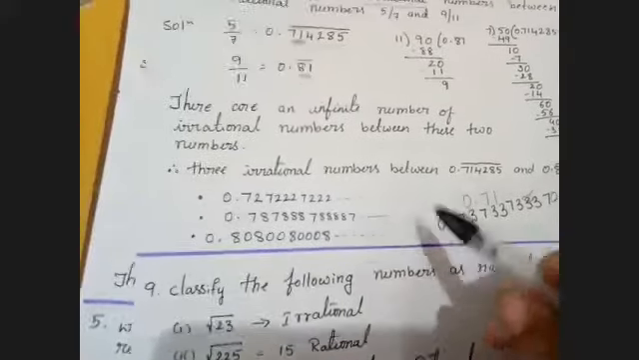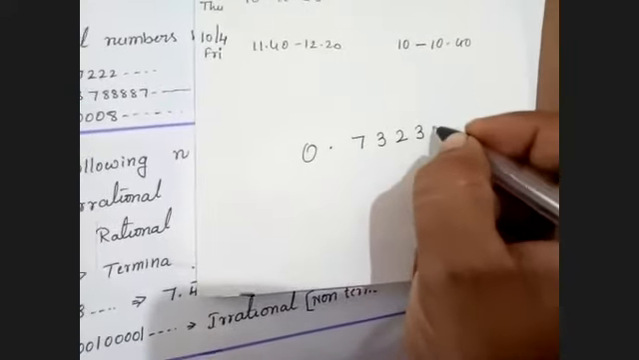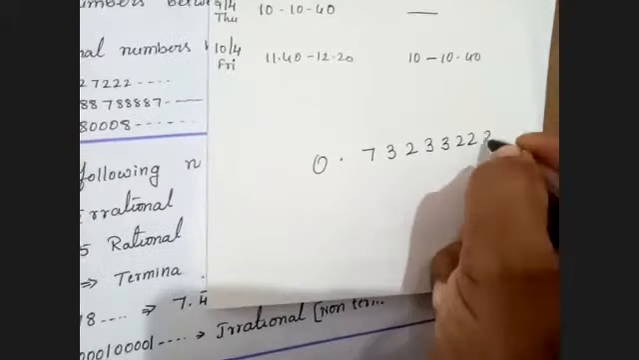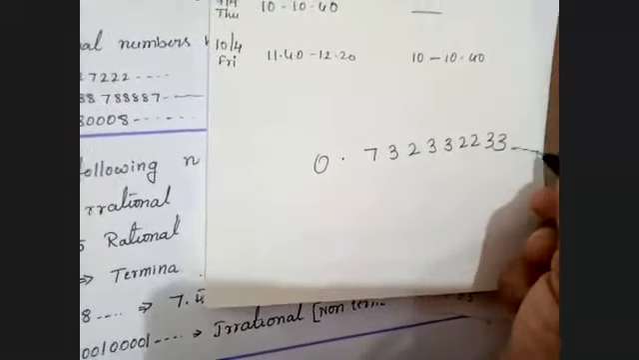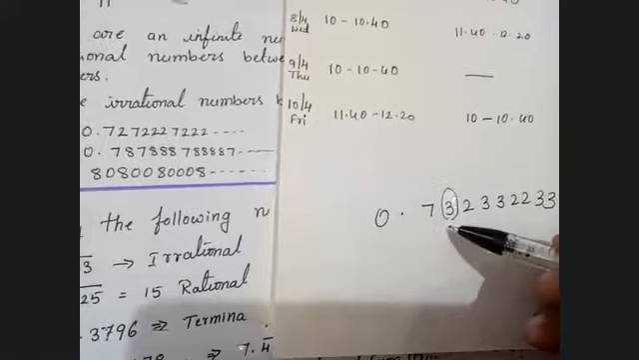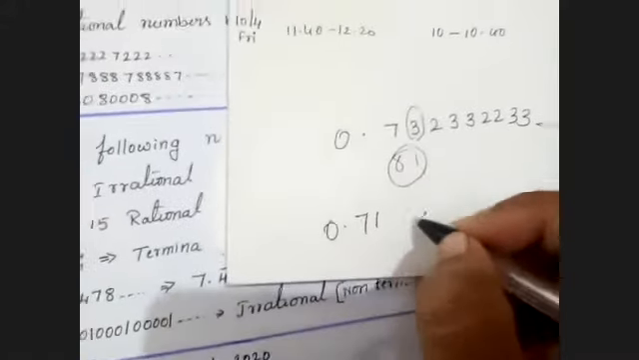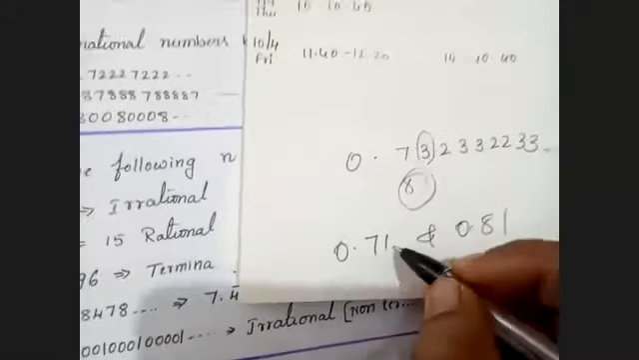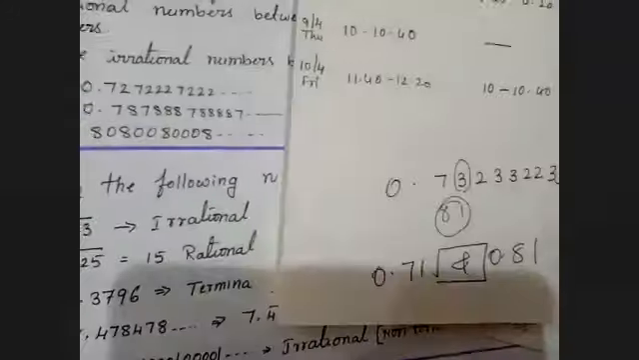You can write not only the 2, 3 and all. You can write any different number also. For example, you can take 0.73233233, anything you can repeat, and put dashes. Am I clear, children? Don't write beginning after 7 1 and after 8 1. Between 0.71 and 0.81 you can take an irrational number. Any three they are asking, take any three irrational numbers.